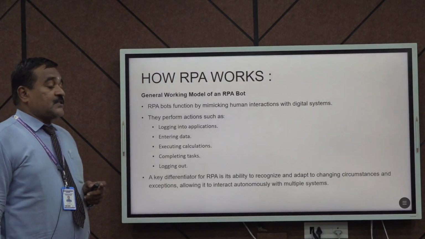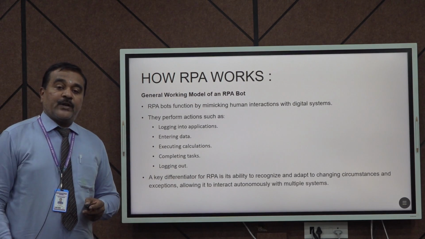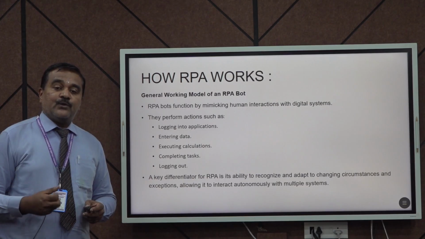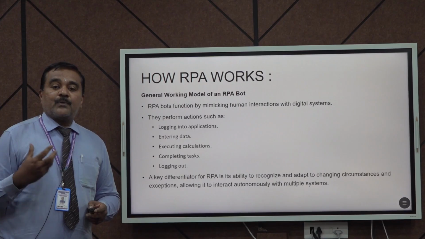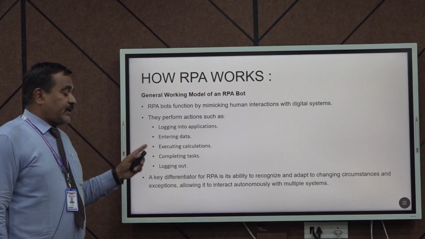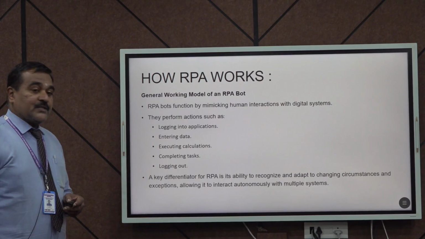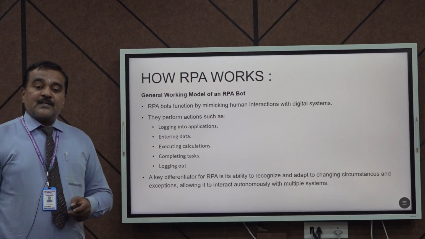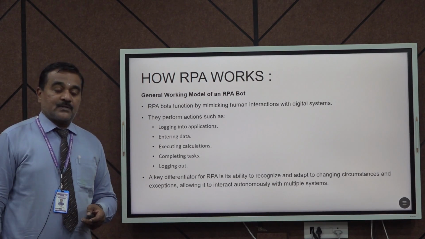So here I mentioned how RPA works. Normally, you know how a computer works. What kind of input data you are referring to, what analysis data you are referring to, and finally you pass the values to the central processing unit, and finally we get the overall output. The same thing happens in RPA: logging into applications, entering the data, the third one is executing the calculation, the fourth one is completing the task, and the fifth one is logging out of the process. So under these constraints we use the RPA process to execute the manpower process.